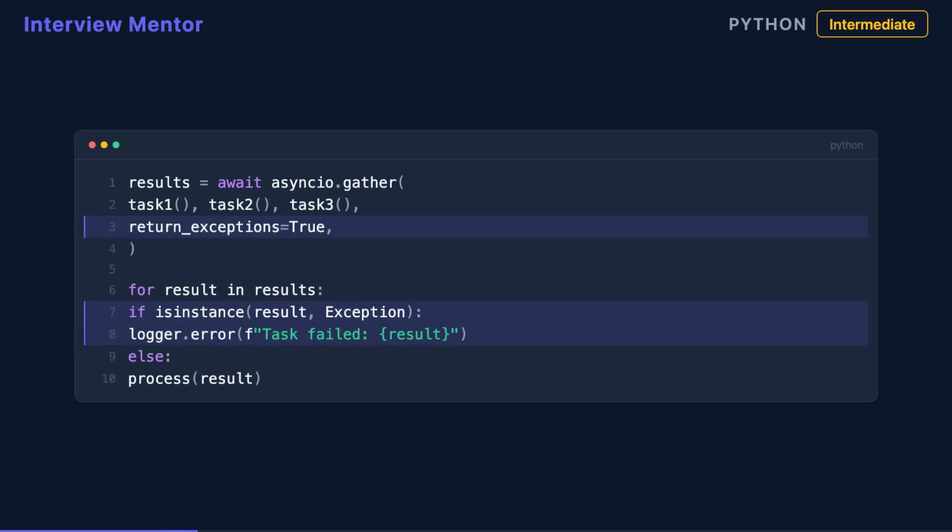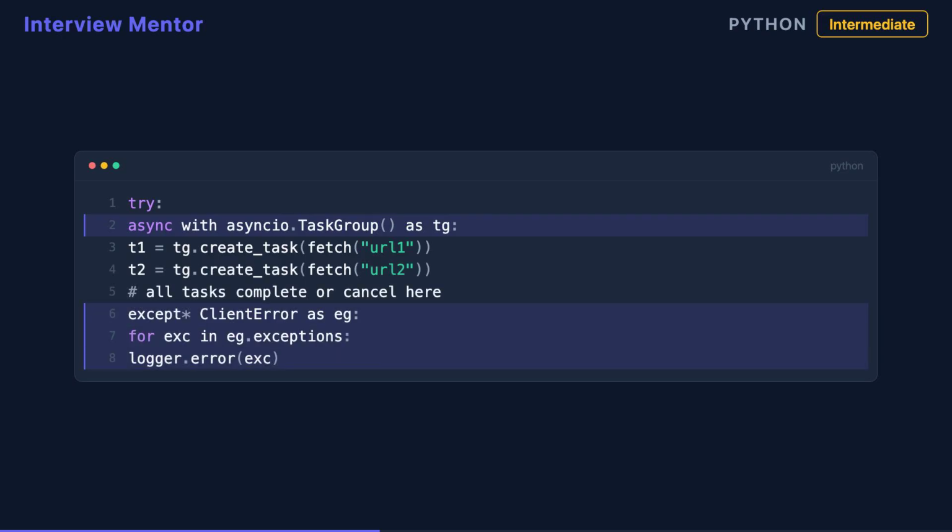When you run tasks with asyncio.gather, the default fails fast. One exception cancels everything. Pass return_exceptions equals true, and all tasks run to completion. The result is a mixed list of values and exceptions. Iterate through it, check with isinstance for Exception, and handle each independently.